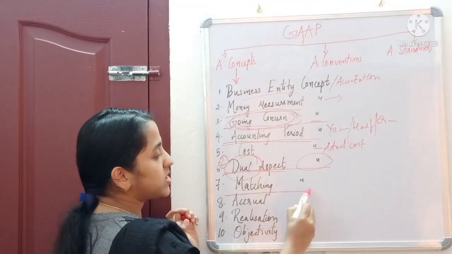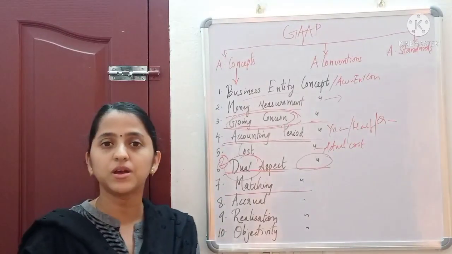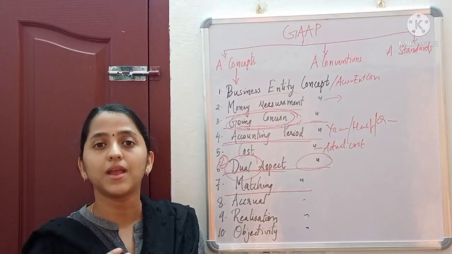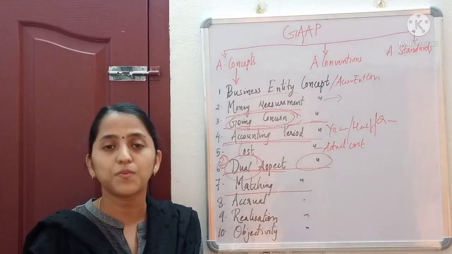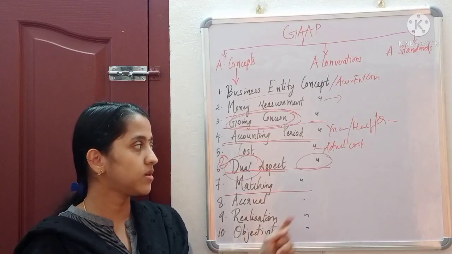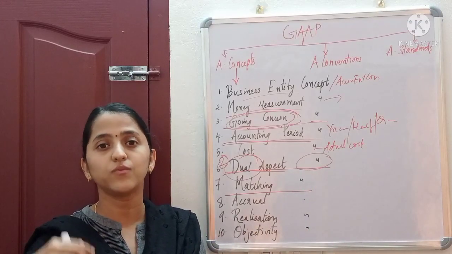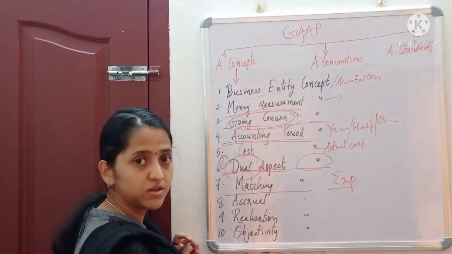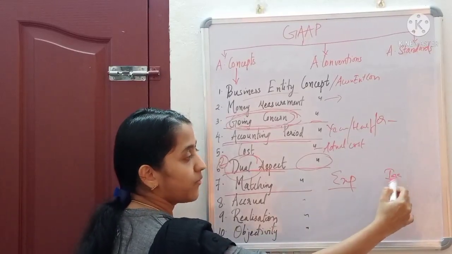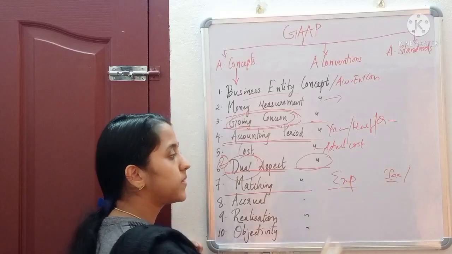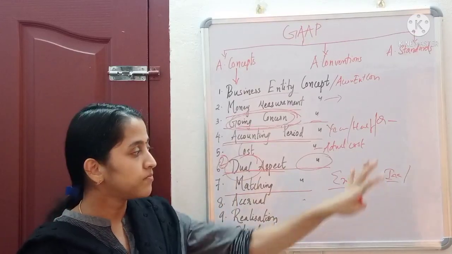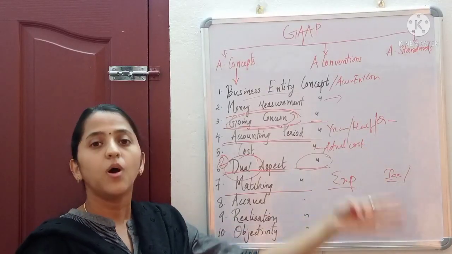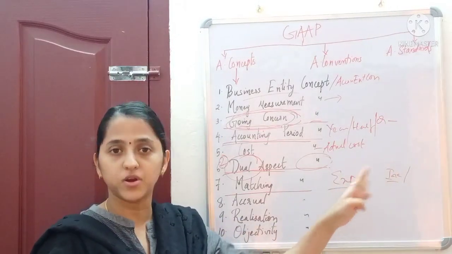Next concept is matching concept. Matching concept implies that all the revenues of a particular period are matched with the expenses of that particular period. For example, we produce goods and we sell goods. So there are many expenses related to the production. Similarly, we get incomes in the way of sales or any other income. So this matching concept means these expenses of a particular period are matched with the income of that particular period.